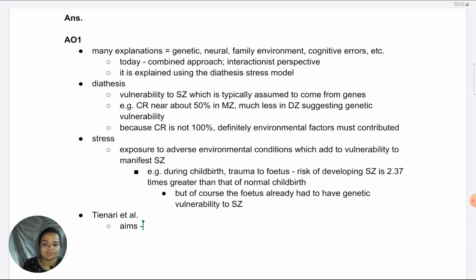Their aim was to see how genetic factors moderate susceptibility to environmental risks of adoptive family functioning. Particularly, that was the environmental risk they were looking at.